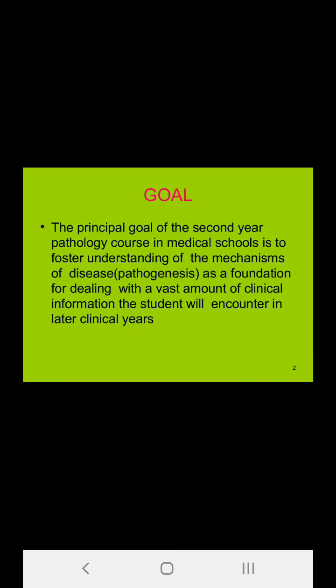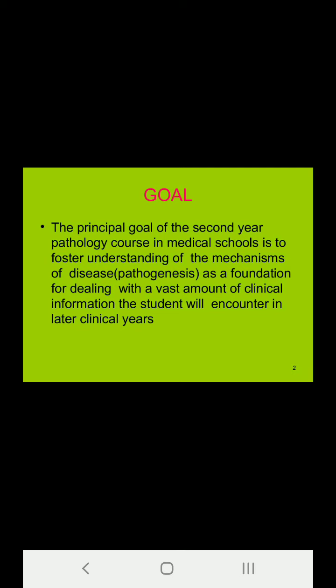Now, a learner who fails in the second professional exam will not be allowed to appear in the third professional part 1 exam unless he or she has passed all the subjects of the second professional exam. This is a slight change from the earlier system, in which in spite of failing in one of the subjects, you could have appeared for the next year exams, but now it is not so. You have to pass all the subjects of the second year to be eligible for appearing for the subjects of the final year part 1.